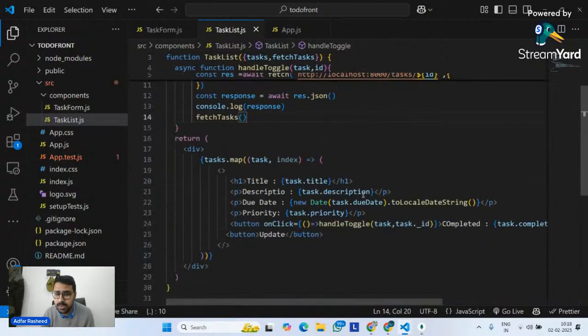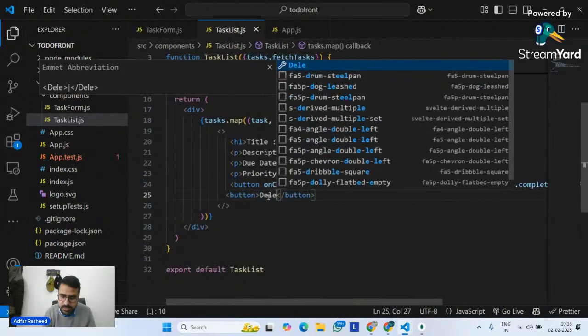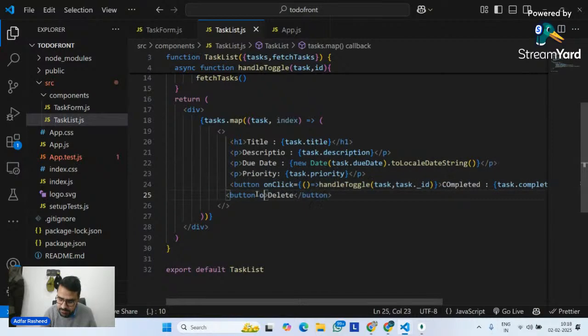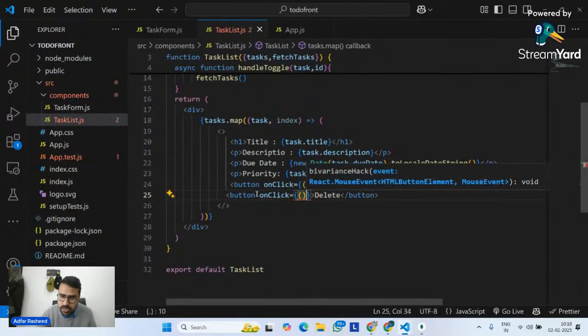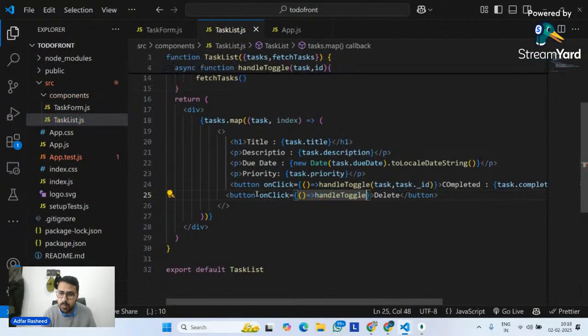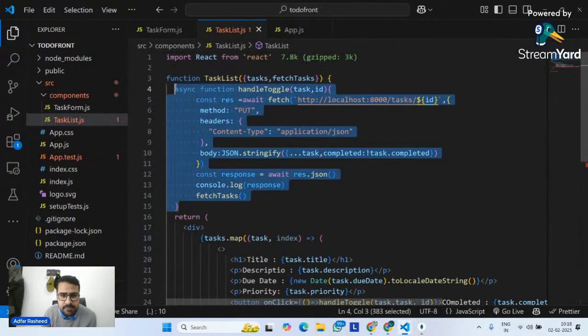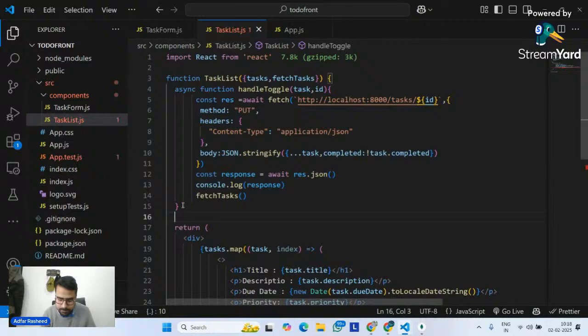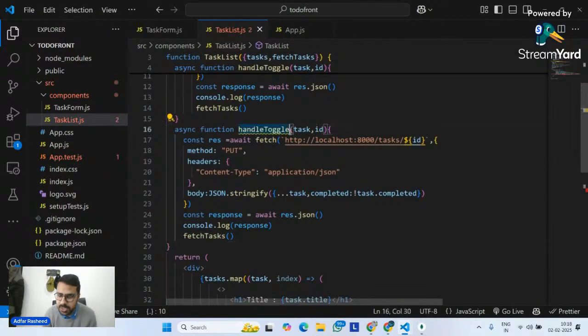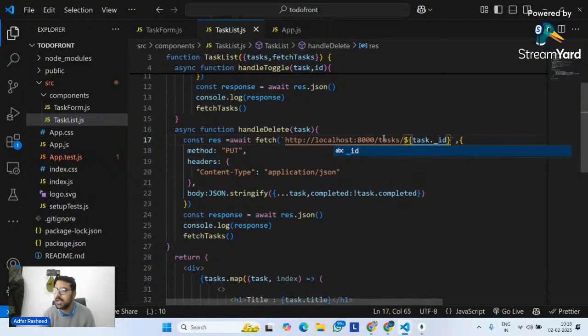And finally, one last task that we have is delete. On this, I will have an on click event, and on this event I will call a function with the name of handle delete, in which I will pass task as an argument. Done, because we need to transfer task. Let me copy the same function over here and paste it. The function name will be handle delete, and I will have my task as an argument here. In this case, I will write task dot id.